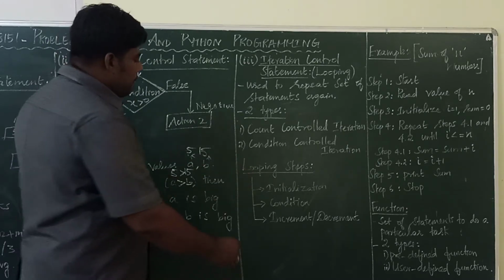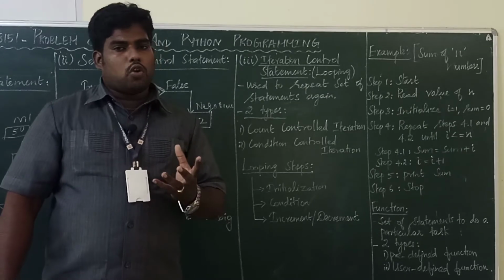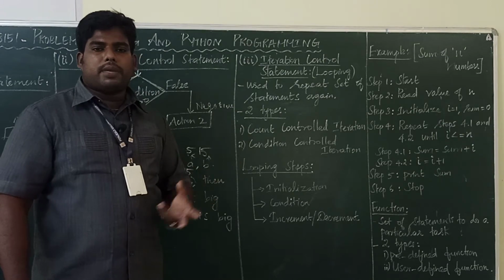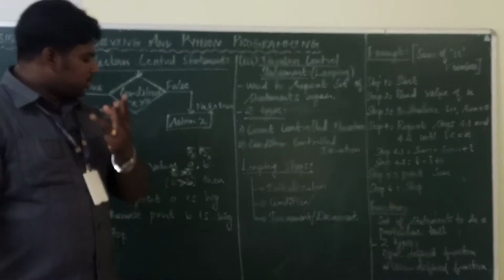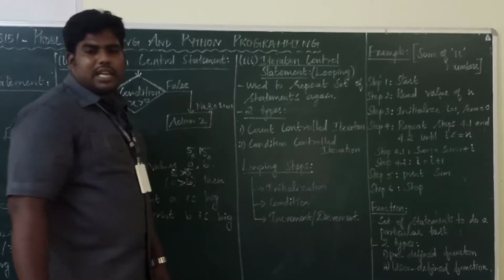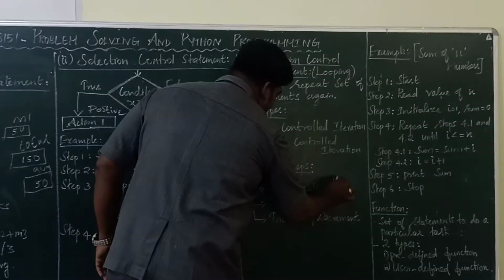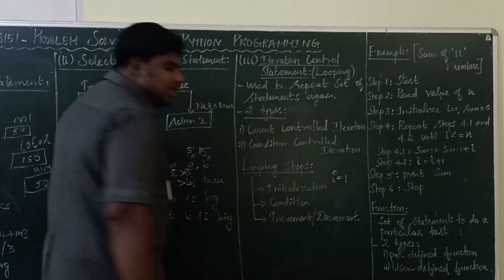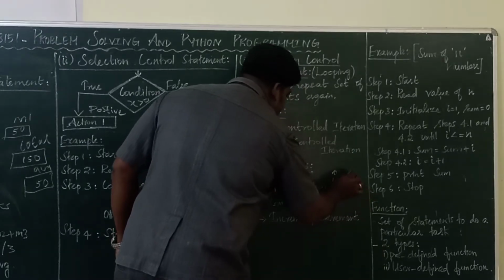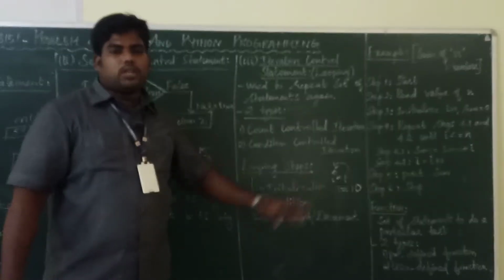Okay. Here the main important thing is the looping step: how to write the logic for looping. If you write the looping or iteration concept, there are 3 important things. First one is initialization. What is initialization? Assigning a value to the variable. For example, i equal to 1, then n equal to 10. The meaning is you are assigning the value 1 to i.